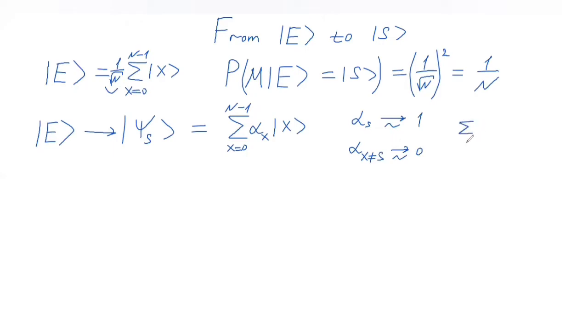The unitarity condition has to be satisfied. So summing up all possible amplitudes squared should be equal to 1.